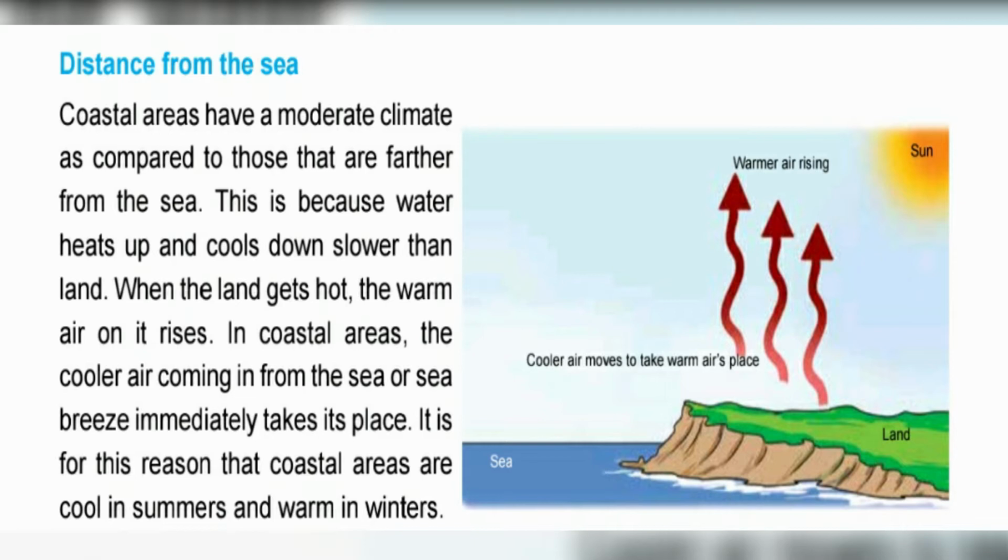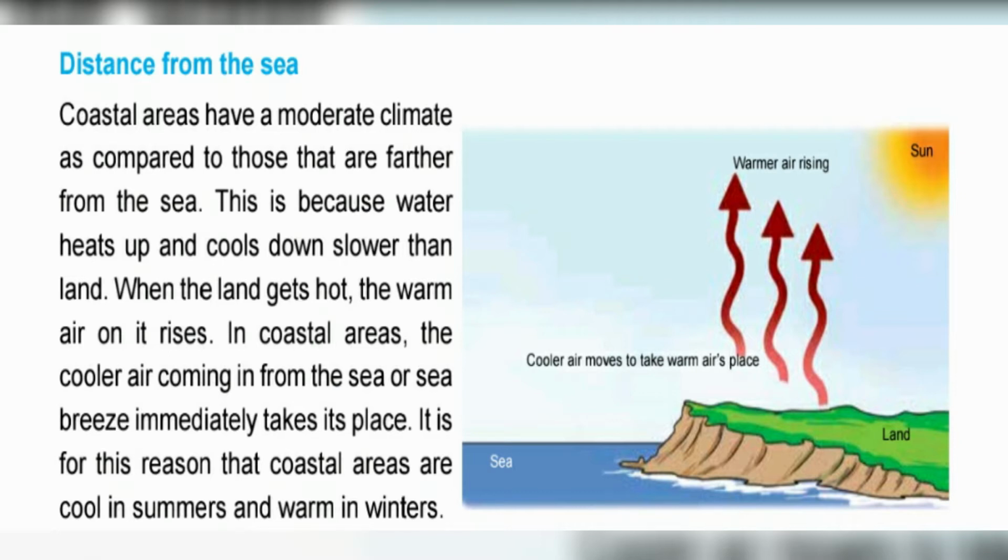Observe the picture carefully. Coastal areas have a moderate climate as compared to those that are farther from the sea. Coastal areas are near to the sea and they have a moderate type of climate. This is because water heats up faster and cools down slower than the land.